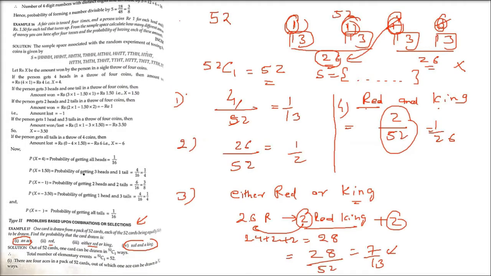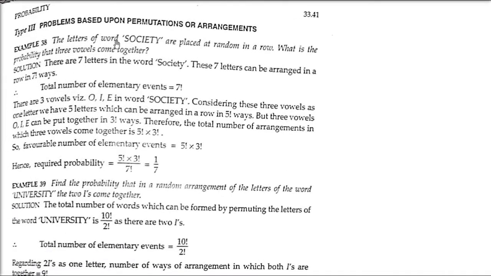Now let us take one more type. I'm just turning my pages. Problems based upon permutations and arrangements. So you have to know about permutation, combination, arrangements before solving this. Because in probability, it's heavily dependent on these arrangements, combinations, permutations, right?